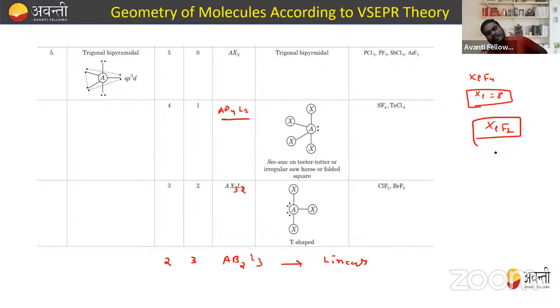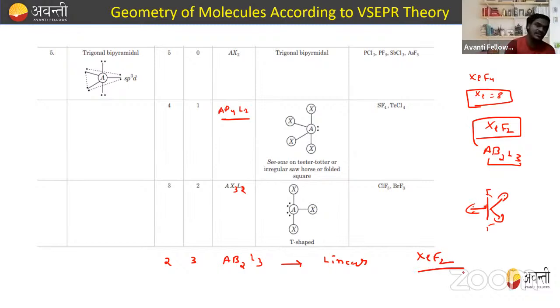If I'm talking about XeF2, they have two bond pairs, and three lone pairs, because out of eight, two electrons are involved here, and six electrons means three lone pairs. So this is AB2L3. What is the shape of this? We know that trigonal bipyramidal possesses this shape. So we have three lone pairs: one lone pair, two lone pair, and three lone pair. So this becomes linear. This is the linear shape, that is XeF2.